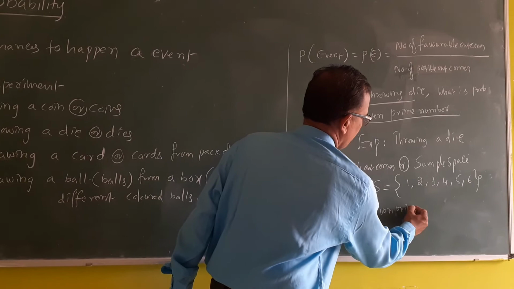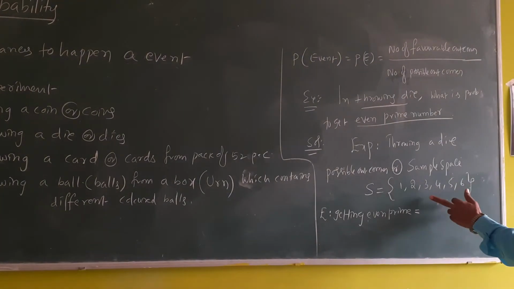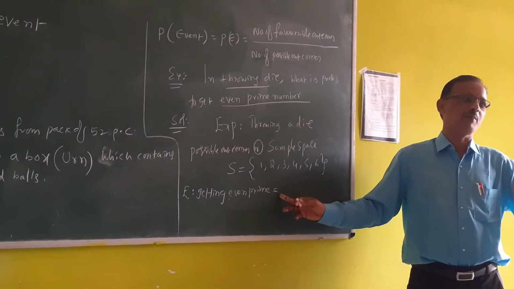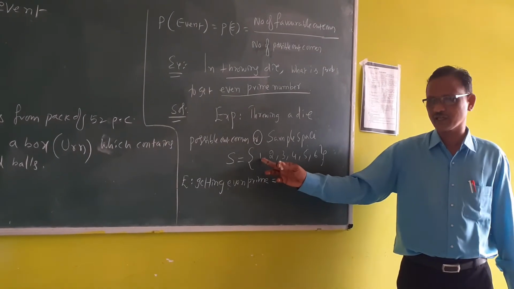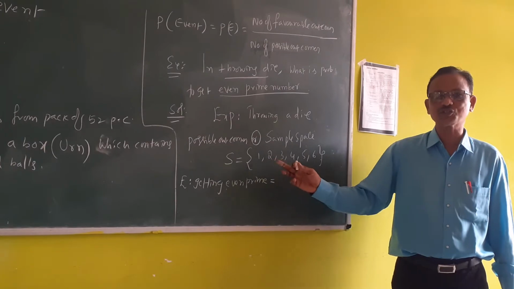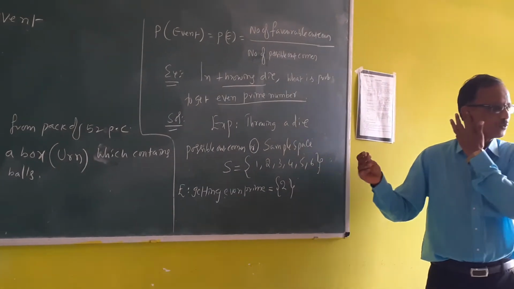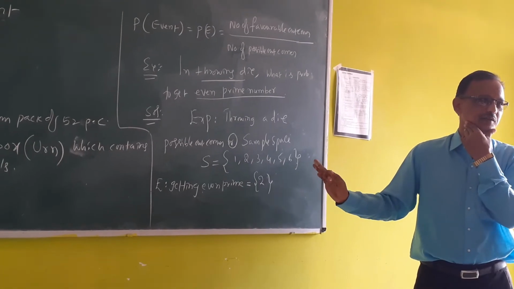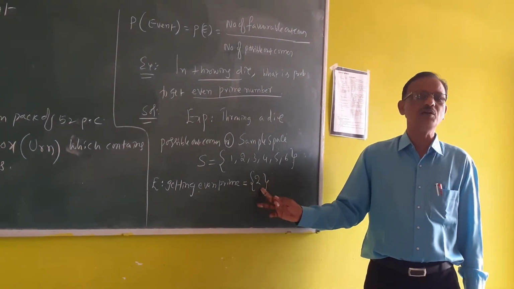Among 2, 3, 5, the even number is 2. If 2 comes when you throw a die, then this event has happened. Among these possible outcomes, this is the favorable outcome.